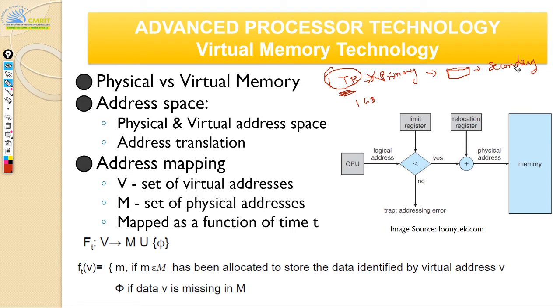Clear? Your computer does not understand anything else. All it knows is your primary memory. When you give your processor some address, it will think, this address is my primary memory address. That's all it knows. It does not know whether there is a cache or something in secondary memory.